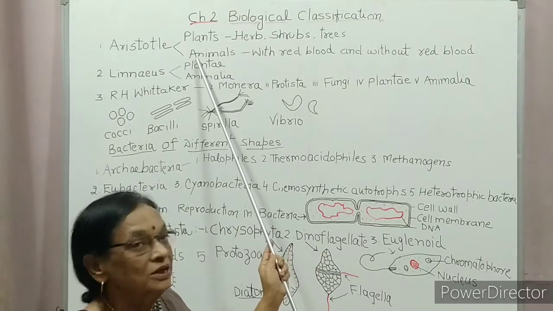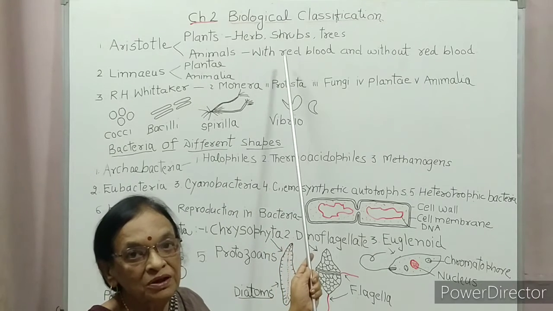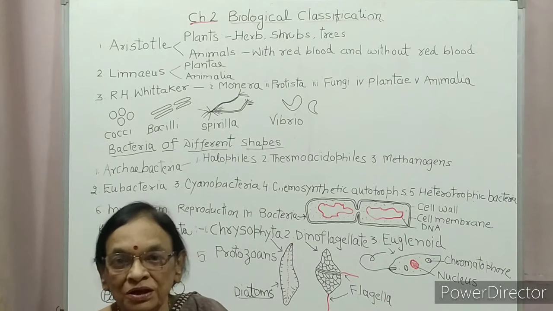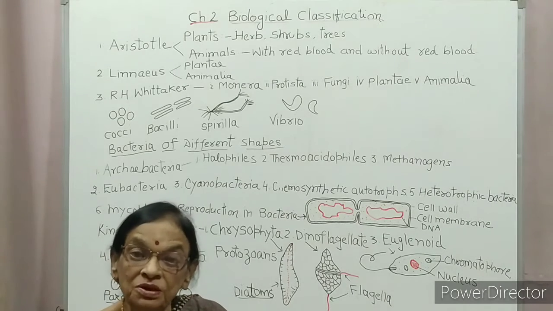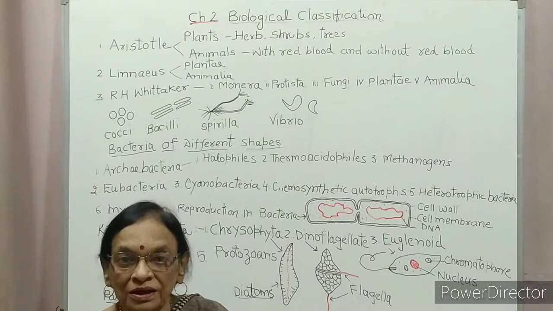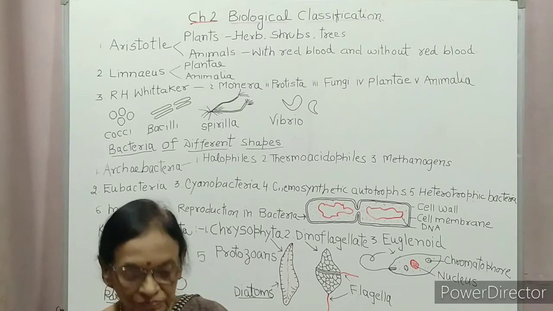He divided animals into two groups: animals with red blood and other animals without red blood. Means animals having hemoglobin and animals without hemoglobin.